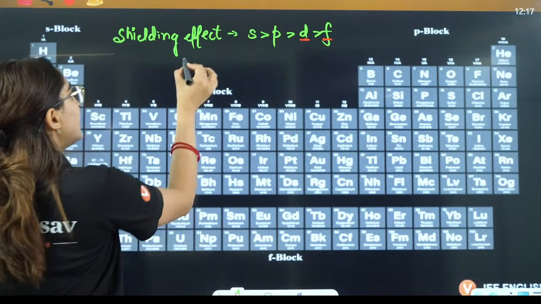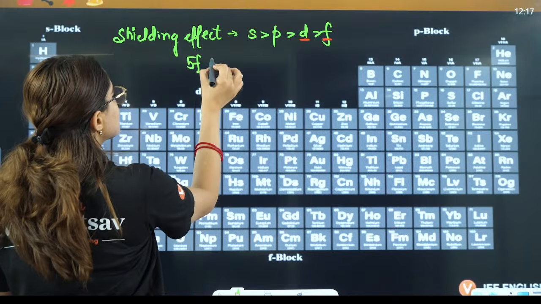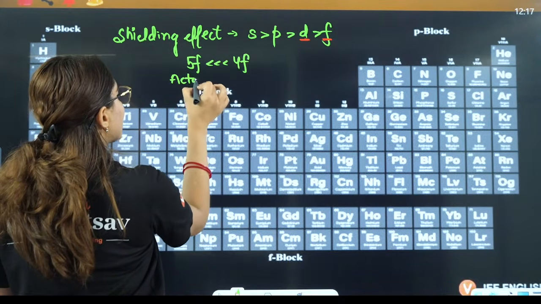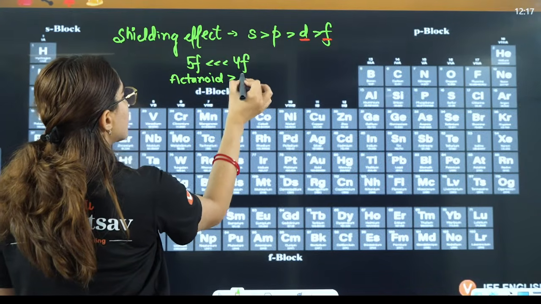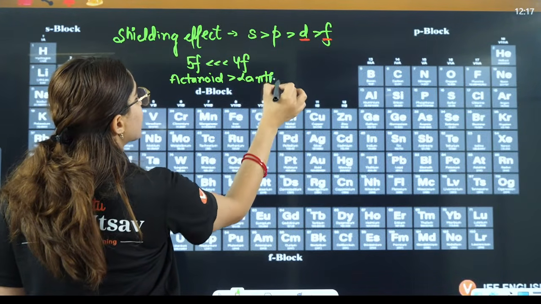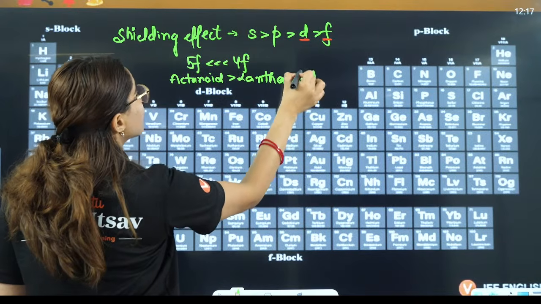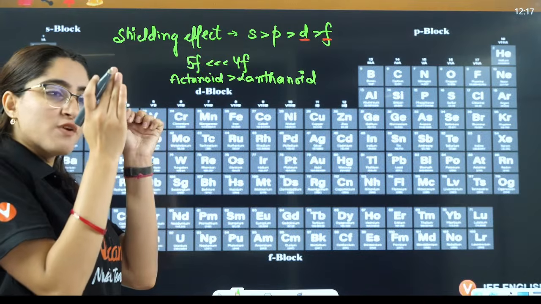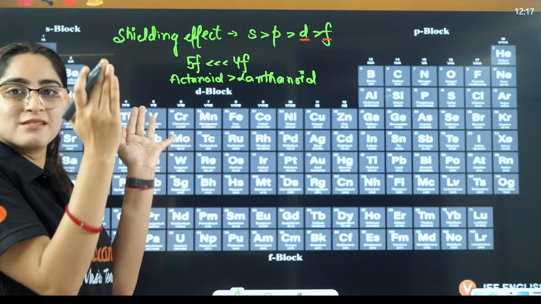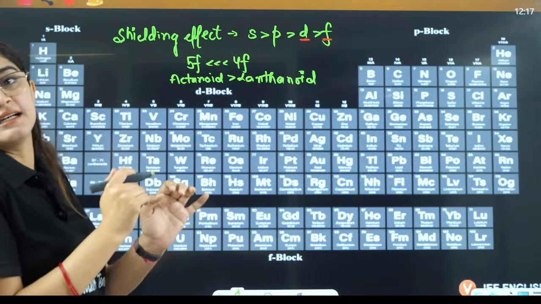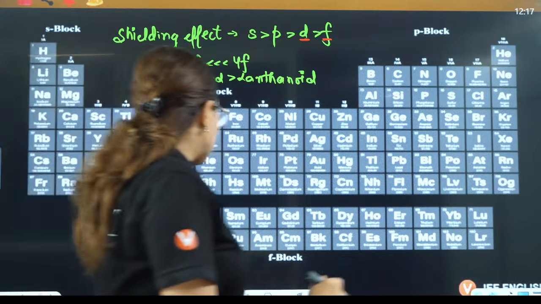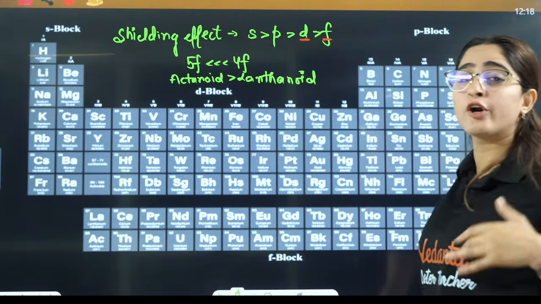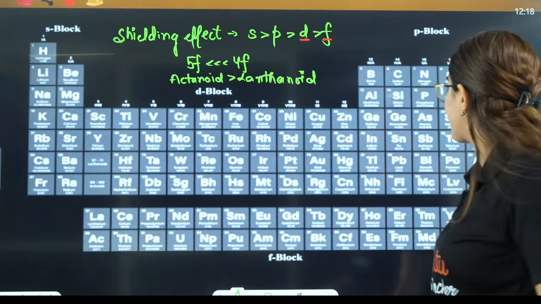See, shielding effect of 5f orbital is even poorer as compared to 4f orbital. That is why actinoid contraction is stronger as compared to lanthanoid. That means 5f orbital is even poorer in shielding. That is why the size will further shrink. So in actinoids, the size will be further less here, right? Tell me, is this thing clear to everybody? That is lanthanoid contraction, and lanthanoid contraction is going to give big effects here.